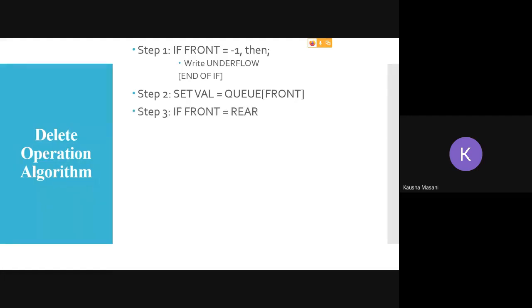Now if front is equal to rear, that means both are pointing at the same index, then you are going to set front and rear back to -1.